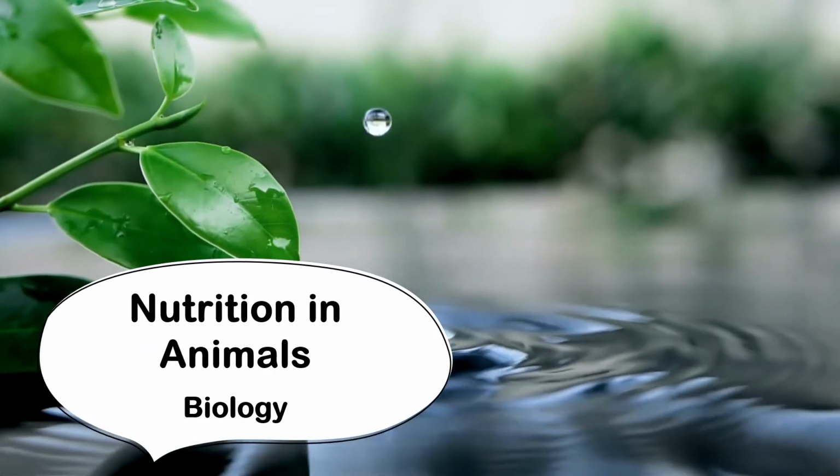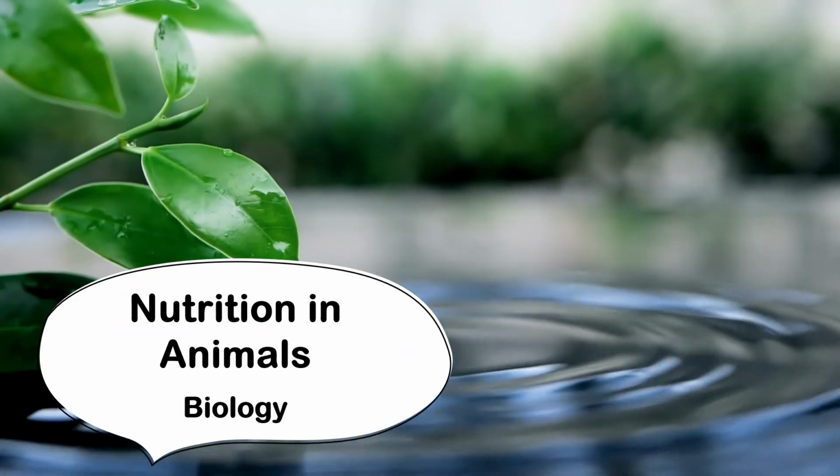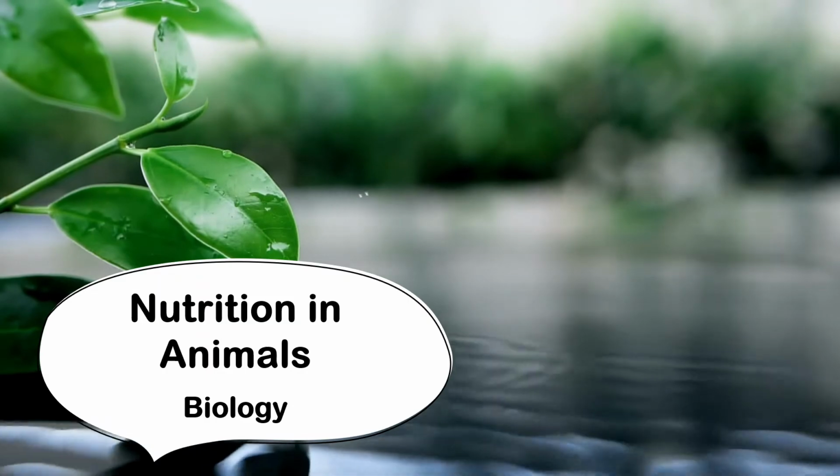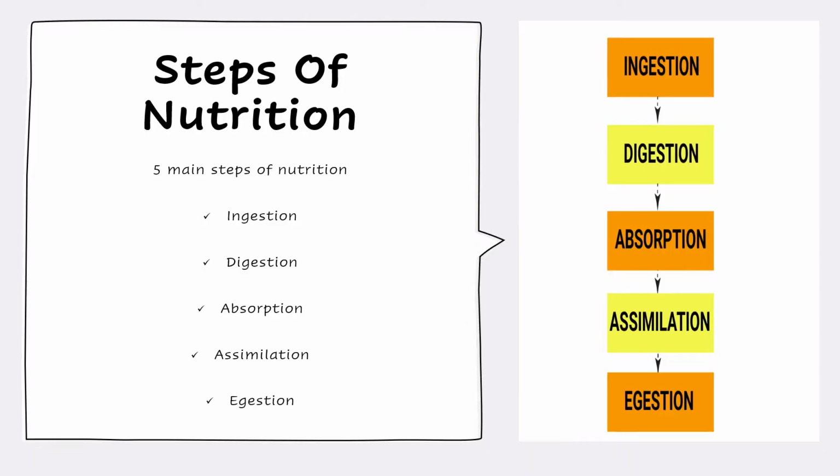In today's video, we will learn about nutrition in animals. Let us get started. Steps of nutrition. There are 5 main steps of nutrition in humans: ingestion, digestion, absorption, assimilation, and egestion.